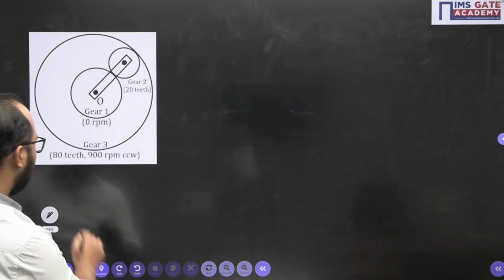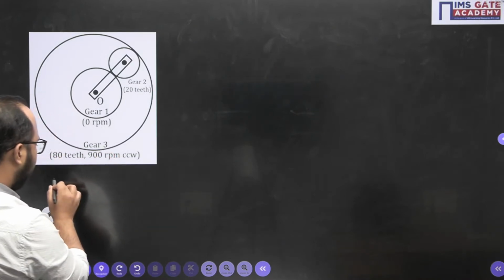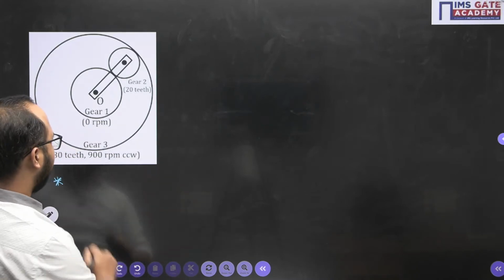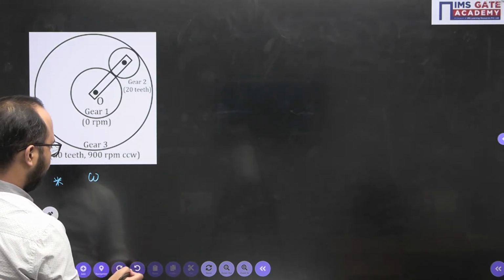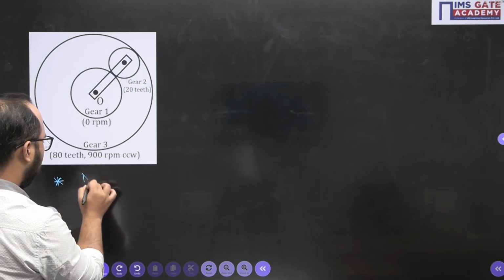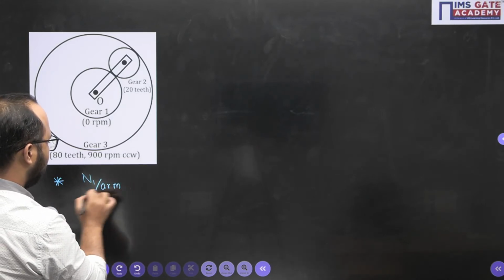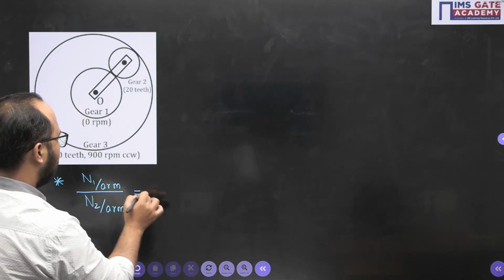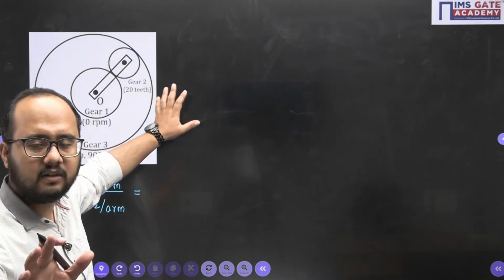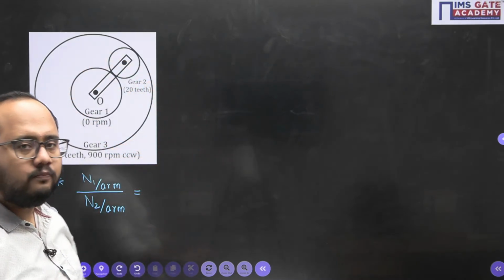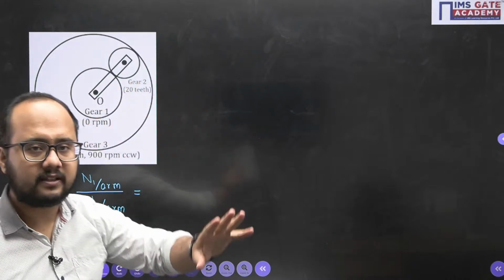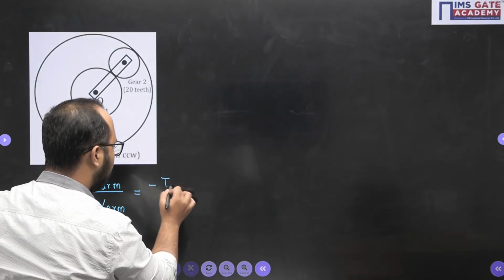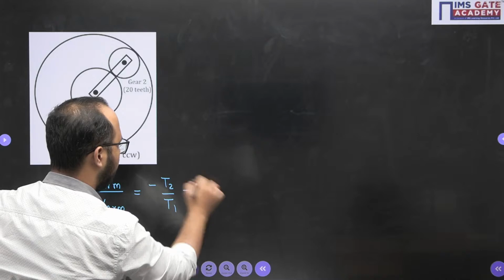Now see. First of all, I will write the relative velocity equations. First, the speed of gear 1 in terms of RPM, I will write with respect to the arm, and the speed of 2 with respect to the arm. Why have I taken it like this? Because 1 and 2 are in direct meshing. There is a direct meshing between gear 1 and 2, and taking the arm as a reference, I can write down the relative velocity. 1 and 2 will have external meshing, so a minus sign will come, T2 by T1. So that is relation number 1.